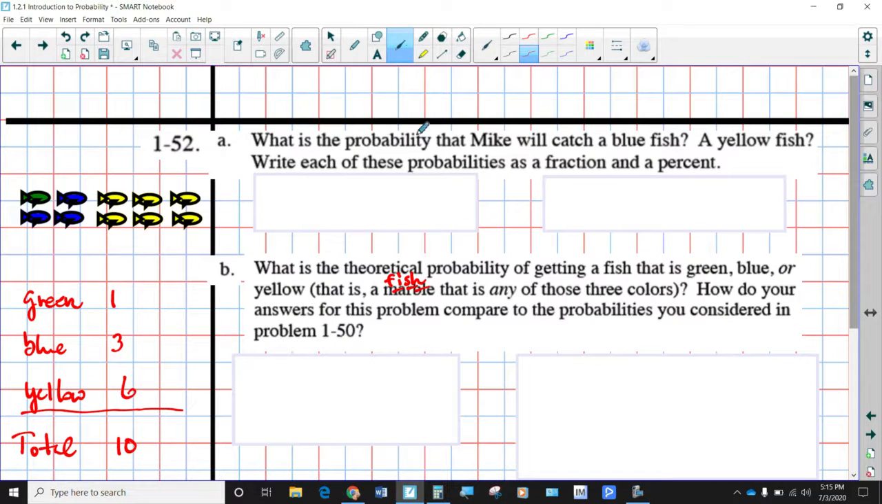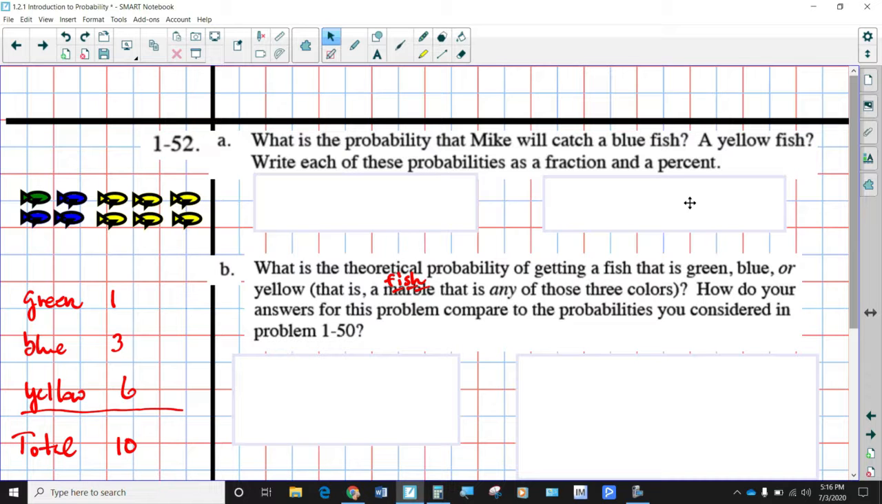All right, so with that in mind, I want you to answer these questions. Pause the video if you need to. Here's all the fish in the tank. Here are the numbers. 1 of them is green, 3 are blue, 6 are yellow. There's a total of 10. So with that in mind, you need to identify what would be the probability of pulling out a blue fish and what would be the probability of pulling out a yellow fish. Write them as a fraction and a percent, okay? Make sure that you label everything properly.